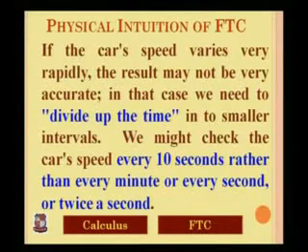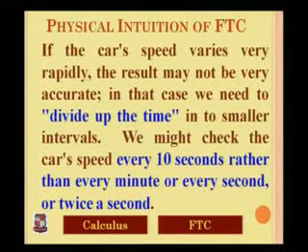Now we increase the difficulty of the problem. The car speed varies very rapidly, and the result may not be very accurate. In that case, we need to divide up the time into smaller intervals.